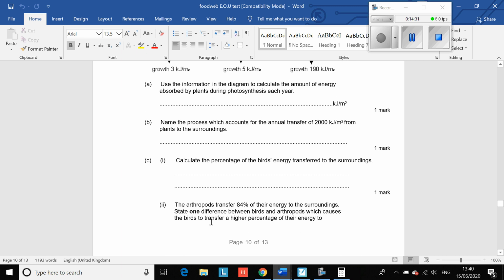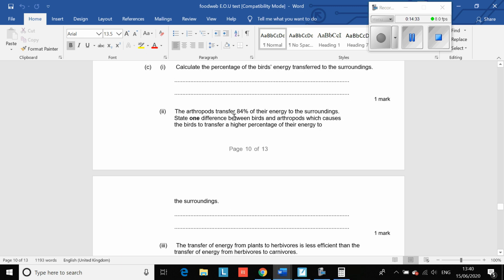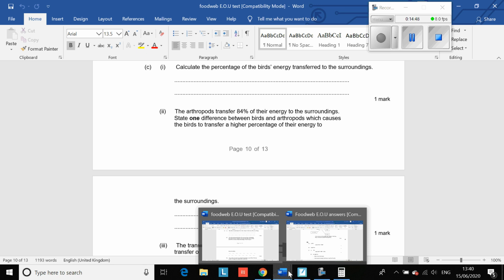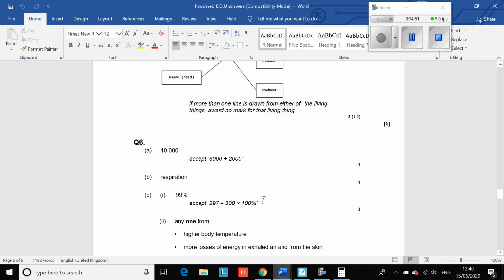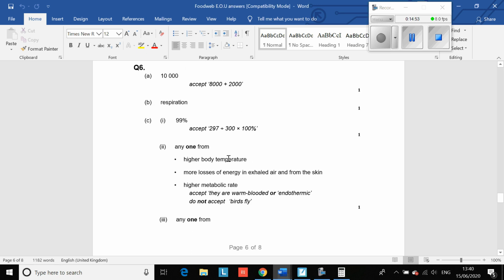Now, the arthropod transfers 84% of their energy to the surroundings. One difference between birds and arthropods, which causes the birds to transfer a higher percentage of energy to their surroundings. Well, think about a spider, like an arthropod or an insect, okay? And then think about a bird. Key thing is that birds have a higher body temperature, they're warm-blooded. More losses of energy in exhaled air from the skin, higher metabolic rate. Basically, birds are warm-blooded and use more energy. So they give off much more of their energy to the surroundings.